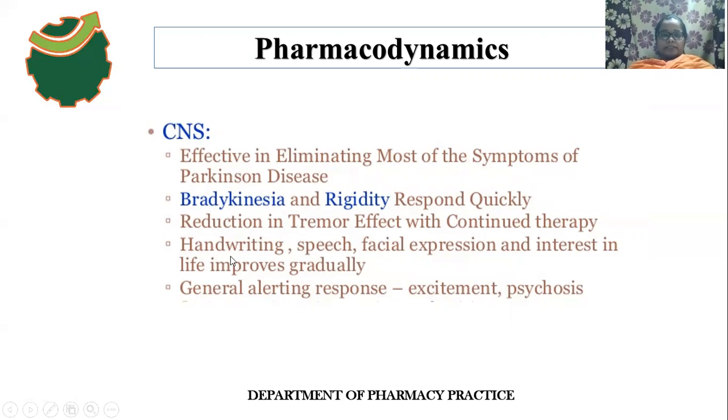Then handwriting, speech, facial expression, and interest in life also improve gradually. Micrographia means small handwriting, meaning the size of the letters is small. It is one kind of symptom of Parkinson disease. So the levodopa effect on CNS is that the person's handwriting improves, and the speech, facial expression, and interest in life also improve very gradually.